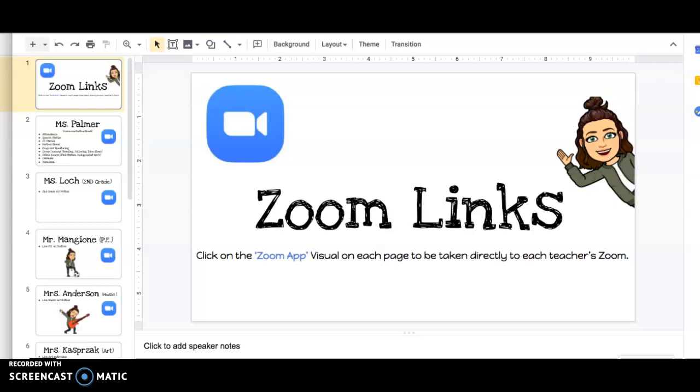Hi guys, today I would talk to you a little bit about our visual schedules that we are going to use this year. The first document is the Zoom links. So on this page, you will find all of your child's Zoom links for the entire week. On the first page it says if you click on the Zoom app visual on each page, you will be taken directly to each teacher's Zoom.